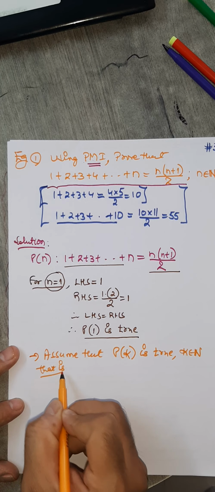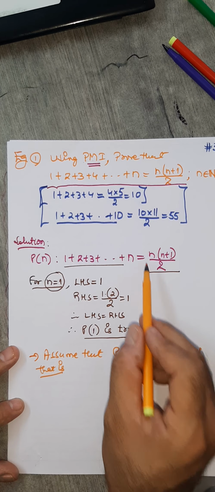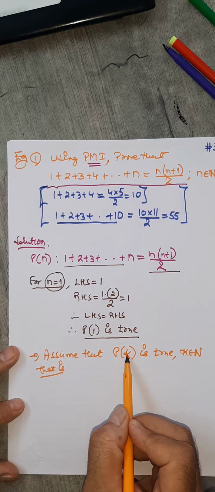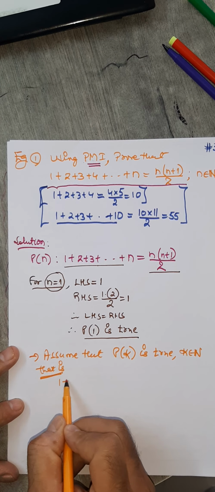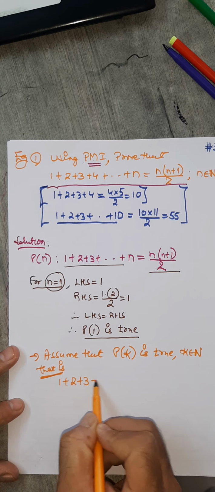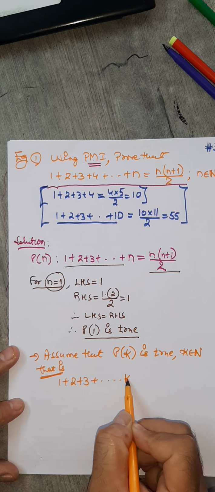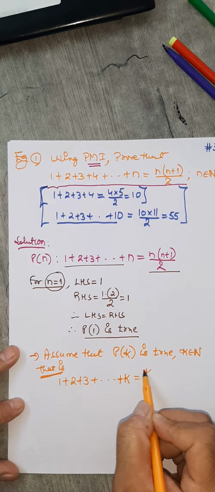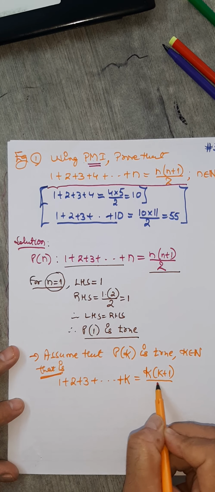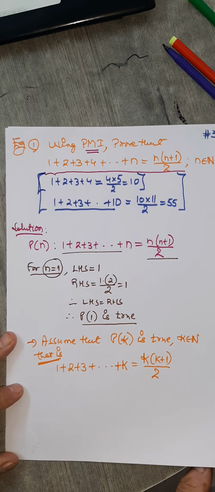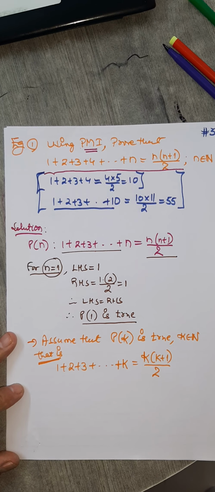In this statement, in place of n, if I put k, then I get LHS equals RHS. So 1 plus 2 plus 3 up to k equals k into k plus 1 by 2. This is very simple. Just in the given statement, instead of n, you put k.